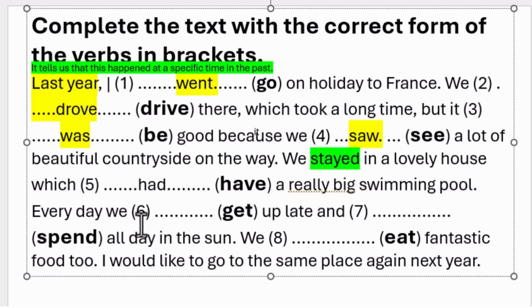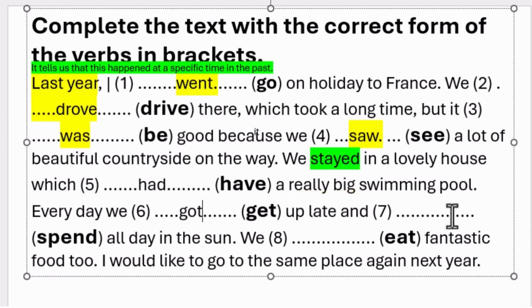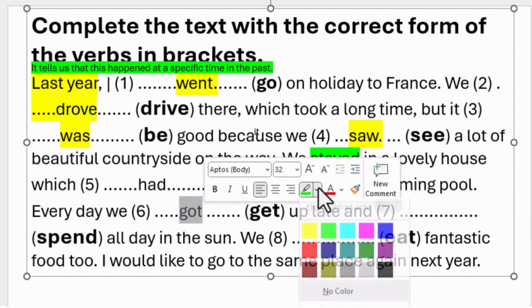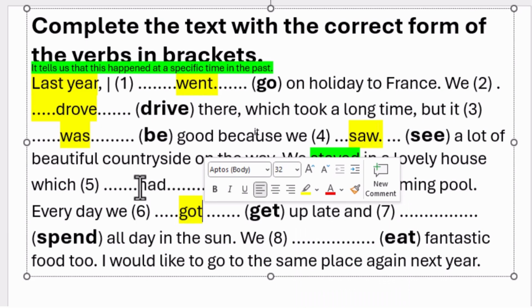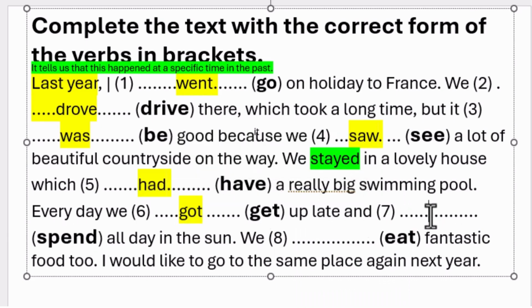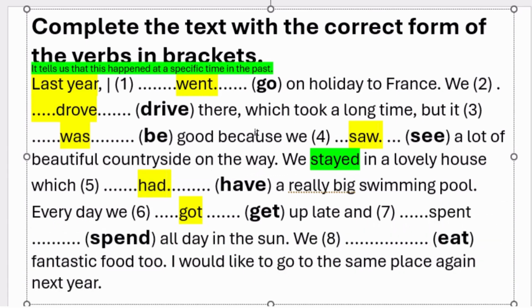Every day we get up late. So in the past we got up late. Let us continue to the next one. And past of spend, and spend all day in the sun, and spent all day in the sun.